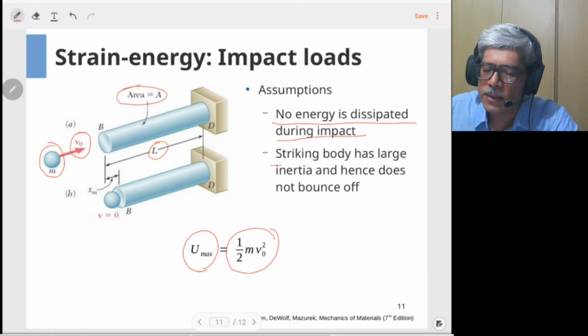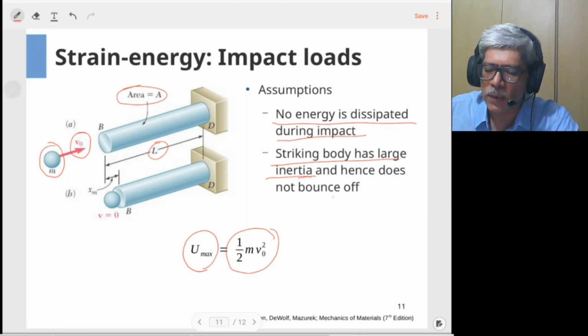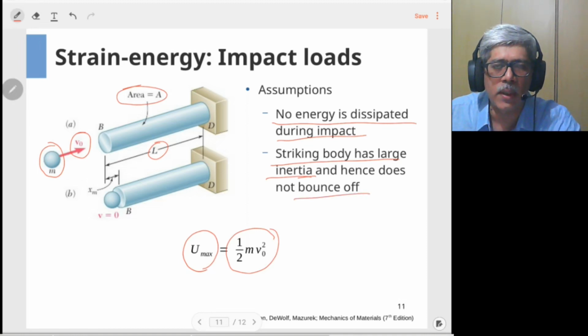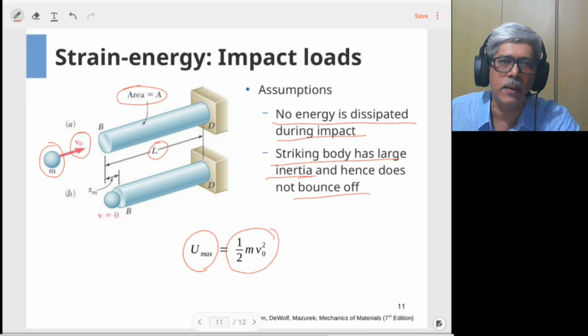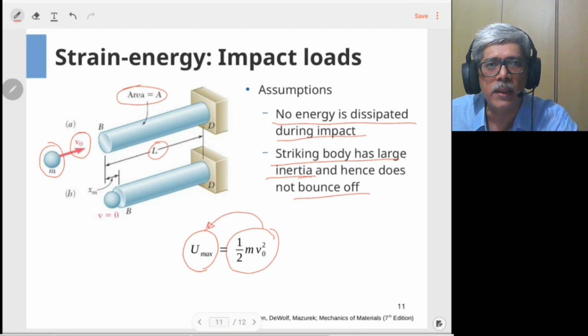And we are also assuming that the striking body has large inertia. The striking body is so huge that when it hits the component that we are talking about, it does not bounce off. If the striking body had inertia similar to that of the body which it is impacting, then not the entire energy would be transmitted, but something would be saved in terms of rebounding energy. So with these two assumptions, we will assume that the entire kinetic energy will be stored in the body in terms of the strain energy.